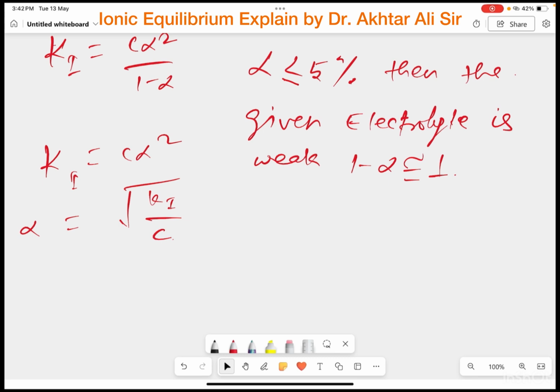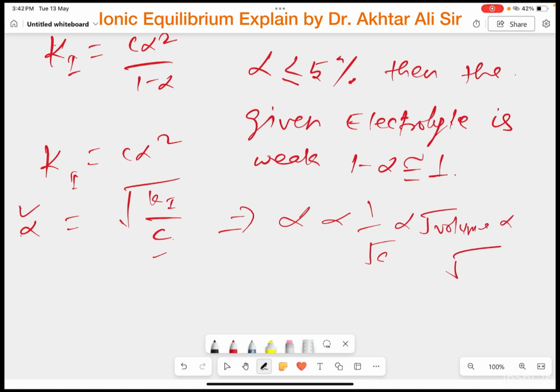What is the relation between alpha and concentration? Alpha is directly proportional to 1 upon under root concentration, and you know concentration is simply the number of moles dissolved per unit volume. That's why concentration and volume are inverse. So inverse to inverse, that is direct. So alpha is directly proportional to the under root of volume, or dilution.